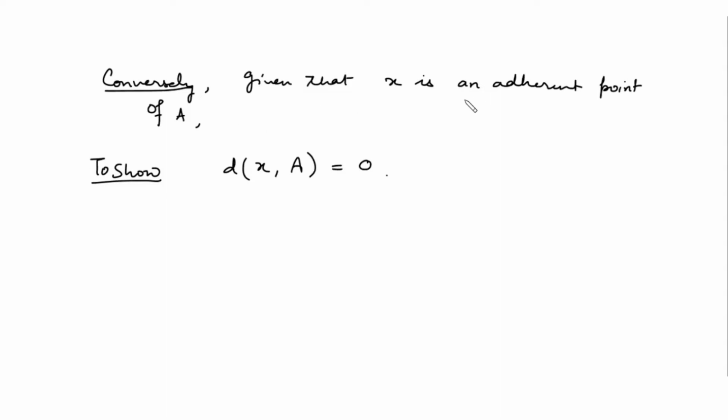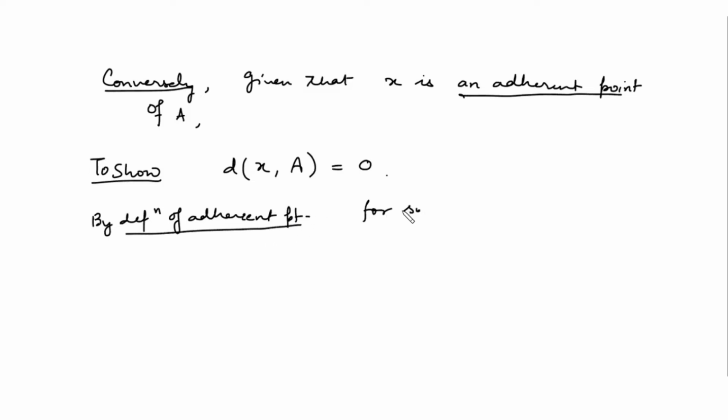Now, by the definition of adherent point, it means for some r greater than 0, there exists SRX whose intersection with A is non-empty.